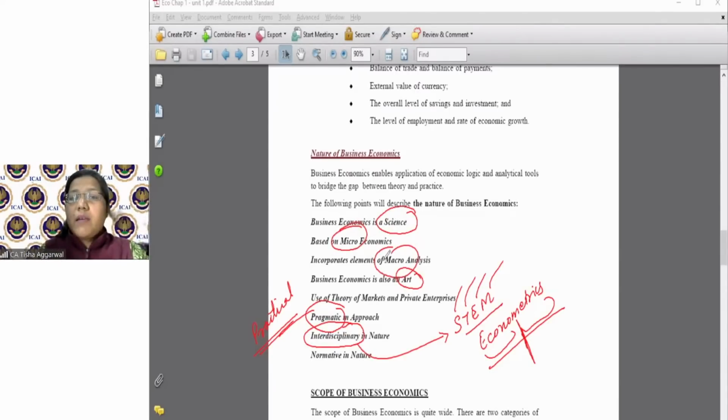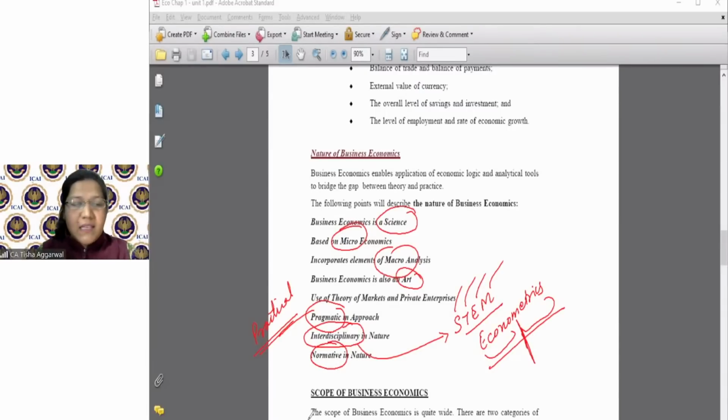Microeconomics deals with the individual unit. Macroeconomics deals with things at the aggregate level. So these are the natures of business economics that we have. It is also normative in nature. Okay.